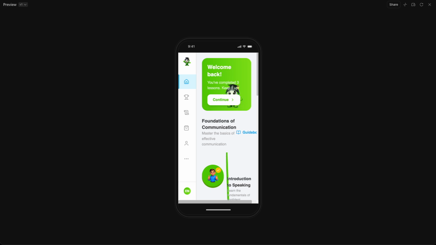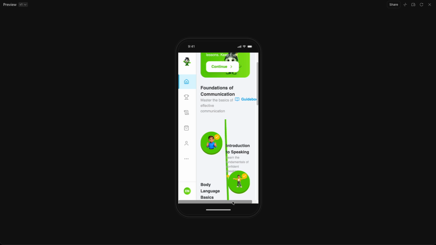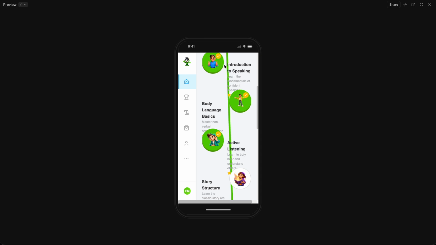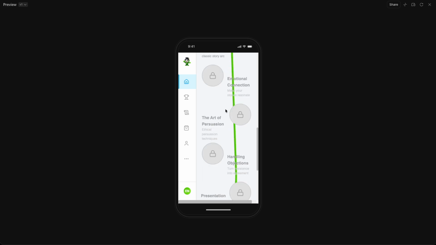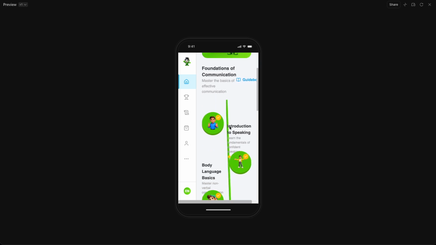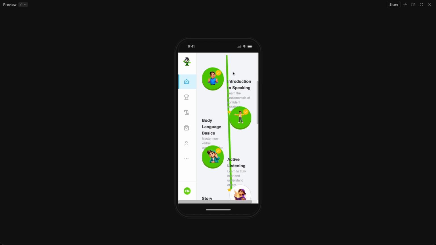This mascot is behind the continue button. The guidebook here is not correct. You've got this slidey bar thing. This menu on the side takes up quite a lot of space. Even down here, it's all kind of getting on top of each other. So as a mobile app, not looking particularly good, but with a bit of prompting back and forward and editing the responsive CSS page, you could easily fix a lot of these problems.